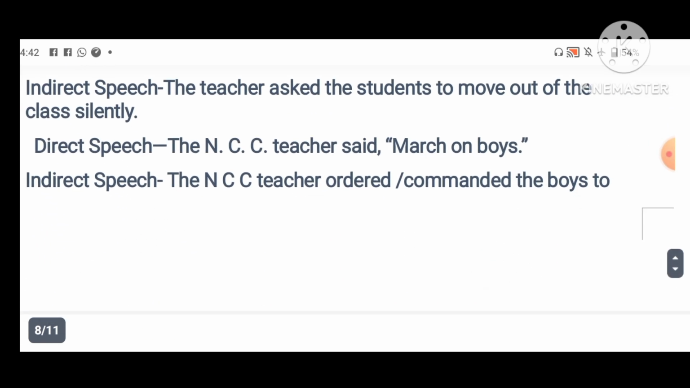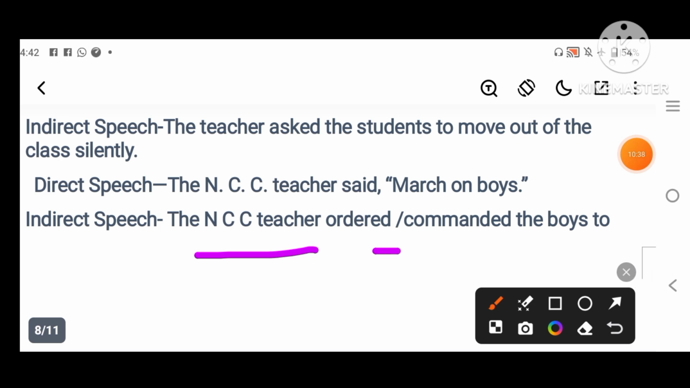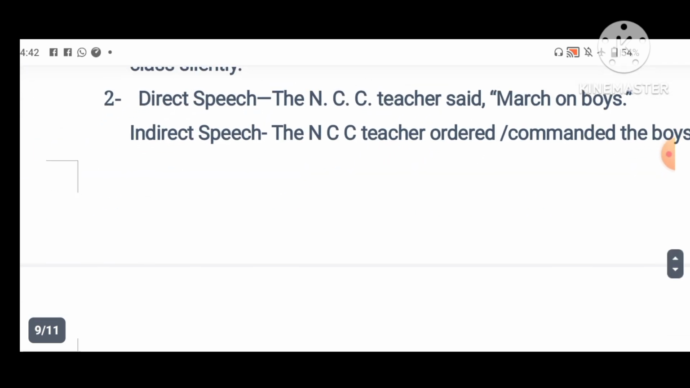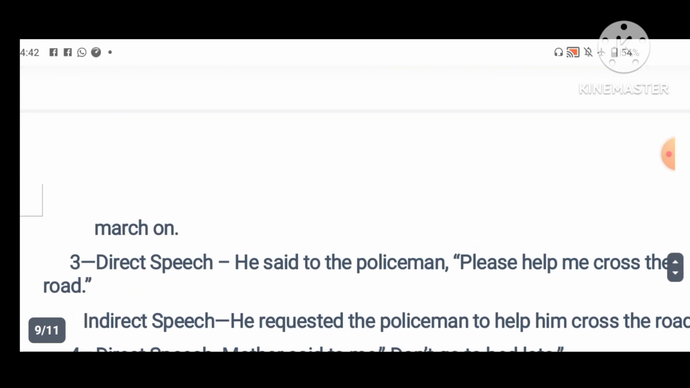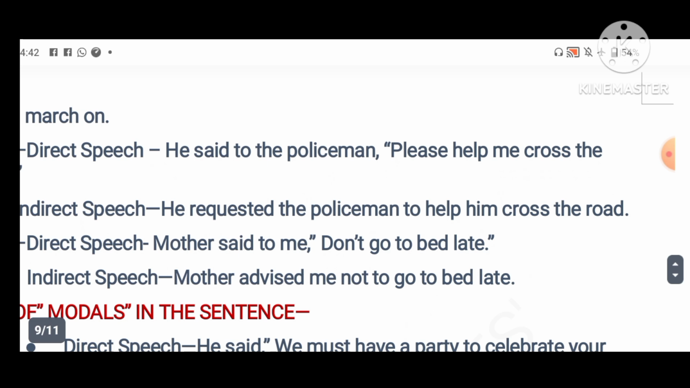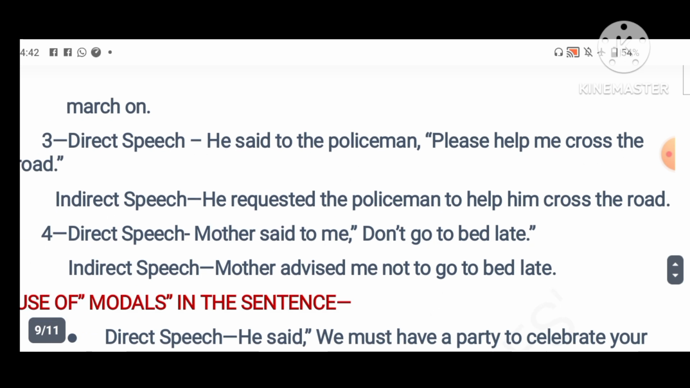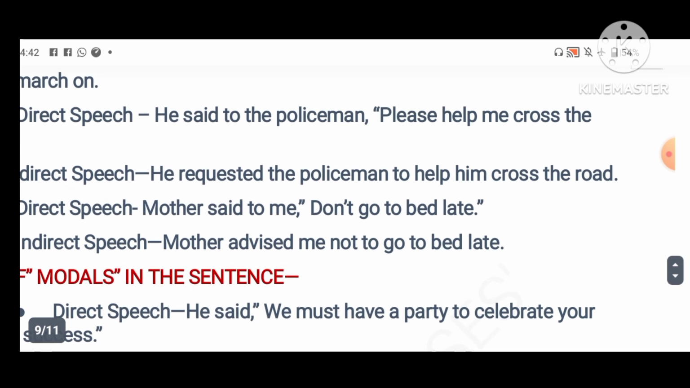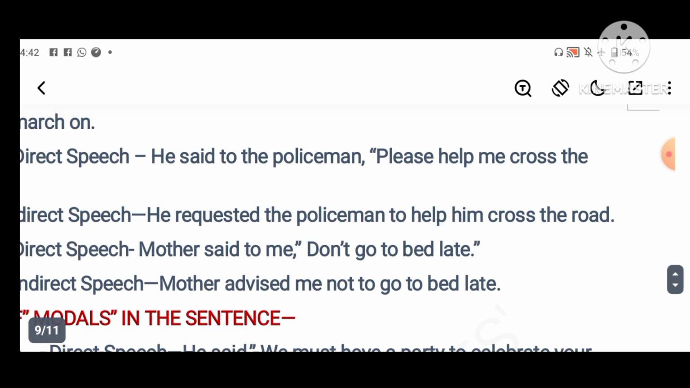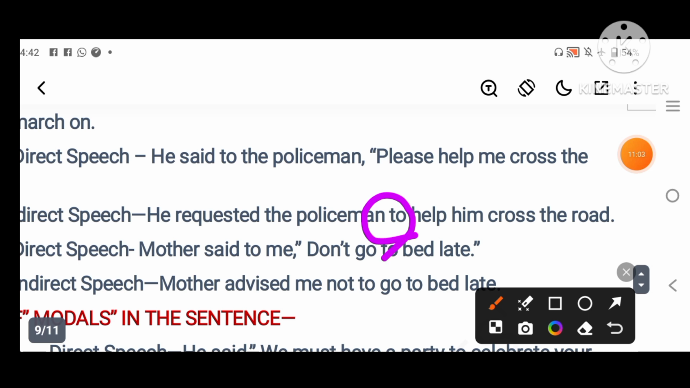Then second: the NCC teacher said, march on boys. Whether it is commanded or ordered, the answer is: the NCC teacher commanded the boys to march on. Then, he said to the policeman, please help me cross the road. Here he is requesting the policeman, so he requested the policeman to help him cross the road. So before an imperative sentence we can use to.